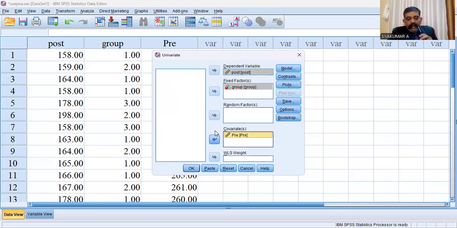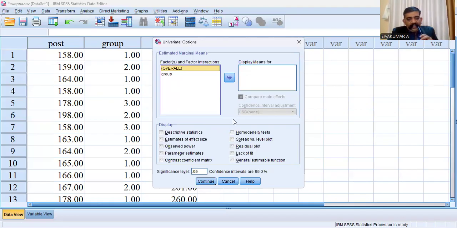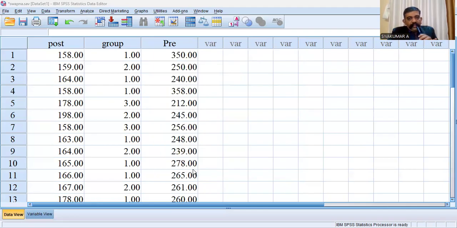Then what is the next step? Options. You can see a menu like this. Please transfer group from the factors and factor interactions box to display means for group. Then please tick descriptive statistics and estimates of effect size. Then continue, then OK. Yes, I have got the output display.